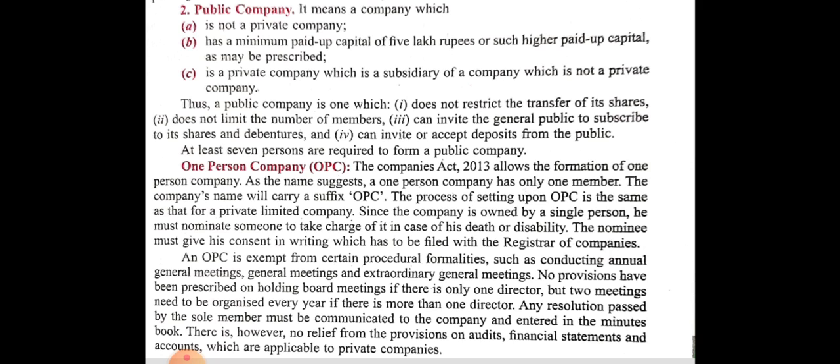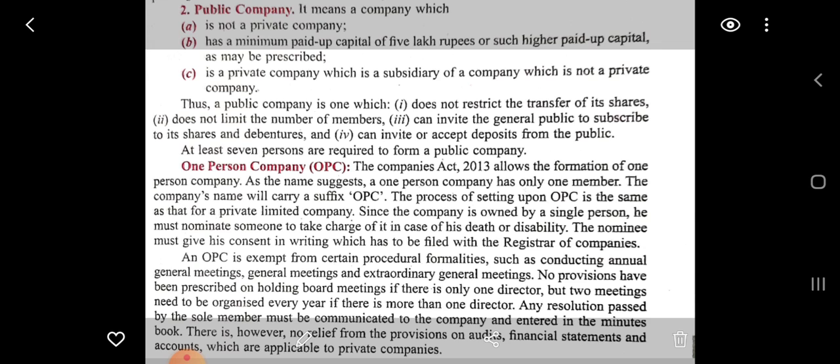So the one person company is exempted from certain formalities like the annual general meeting and extraordinary general meeting. No provision has been prescribed on holding board meetings if there is only one director, but if there is more than one director, then at least two meetings have to be organized every year, and any resolution passed by the sole member must be communicated to the company and entered in the minutes book.